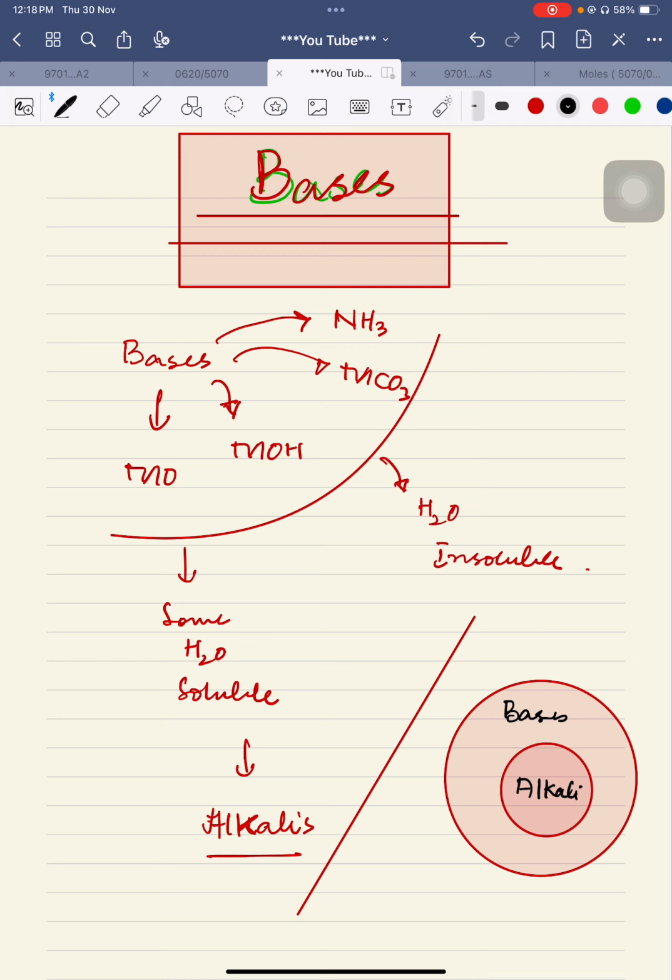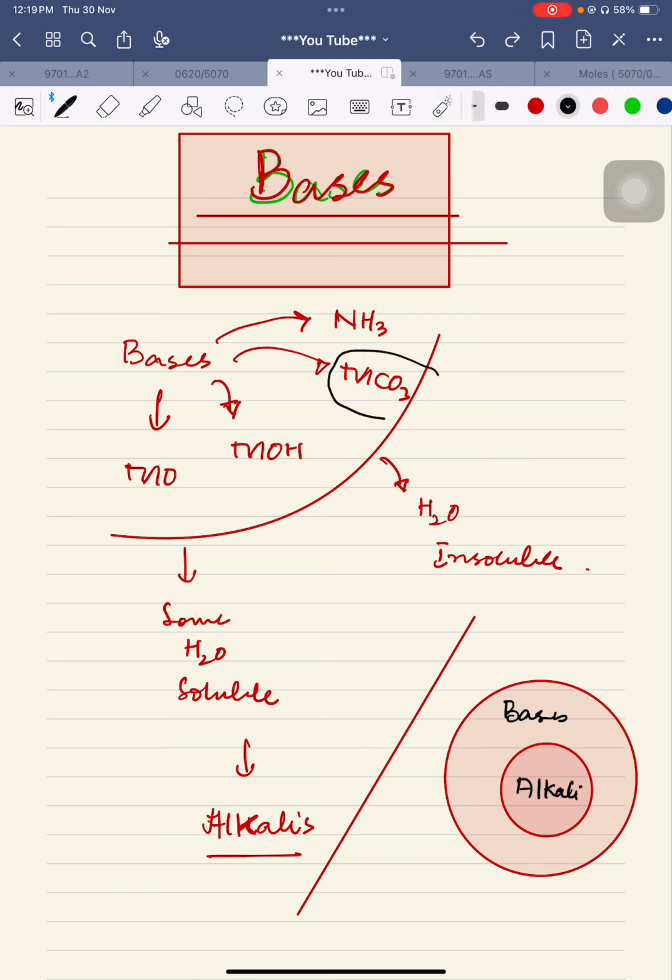They have specific properties of being soluble in water. So alkalis are those bases which are water soluble. All bases are not water soluble. Which bases are water soluble and which are insoluble, we are going to discuss. There is also a dual property for metal carbonates. And what is that dual property?